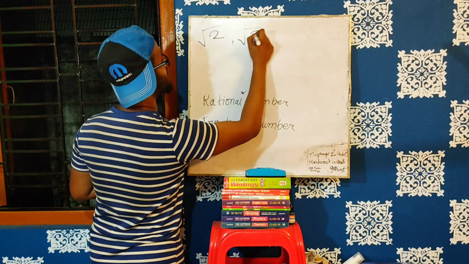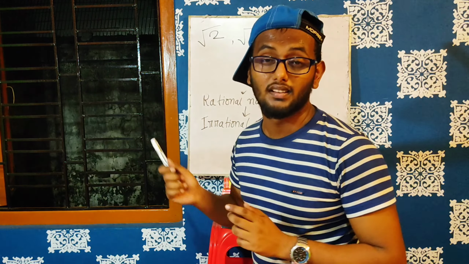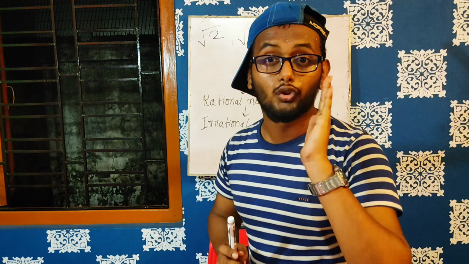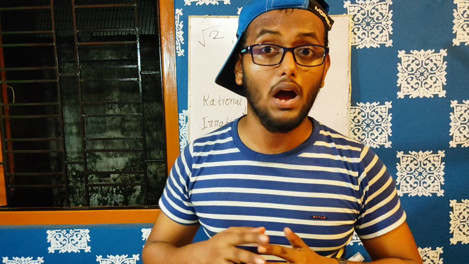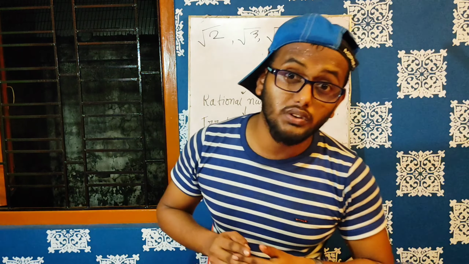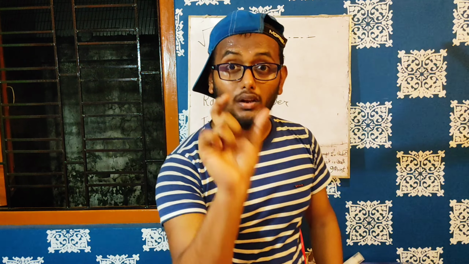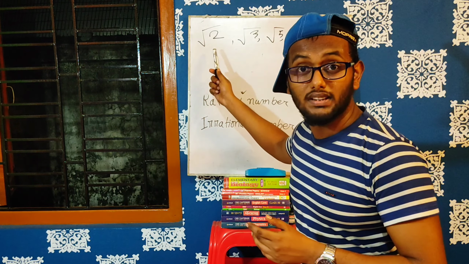Now, what type of question is going to come in boards from these topics? They may ask, show that root 2 is an irrational number. You have to show or prove that root 2 is an irrational number. So how are you going to do this? You are going to do this by a method called the method of contradiction. What is the method of contradiction? Let's see what they have said: show that root 2 is an irrational number.